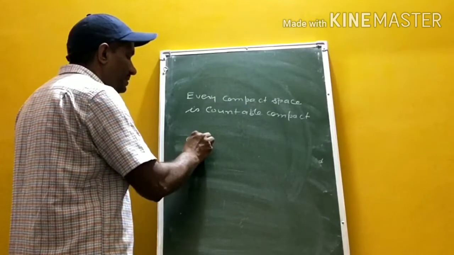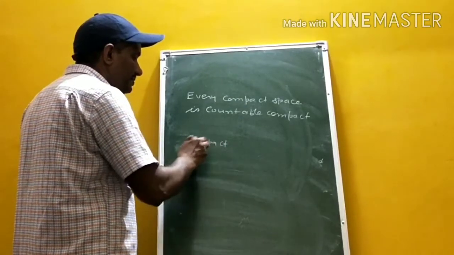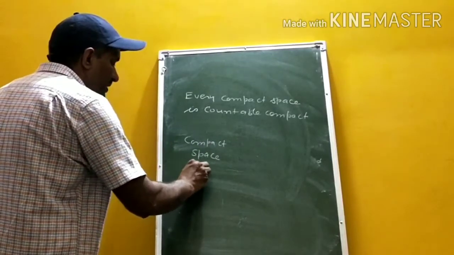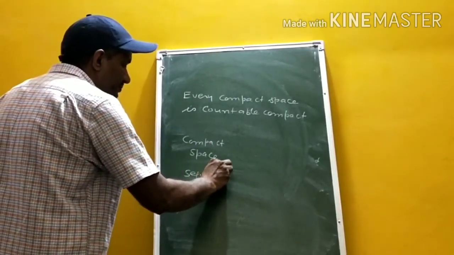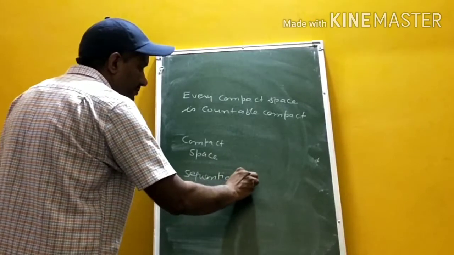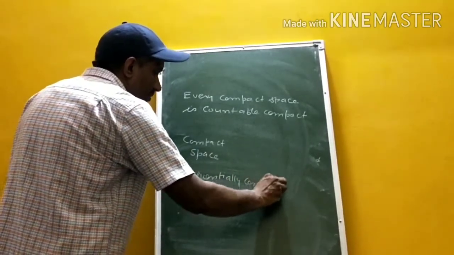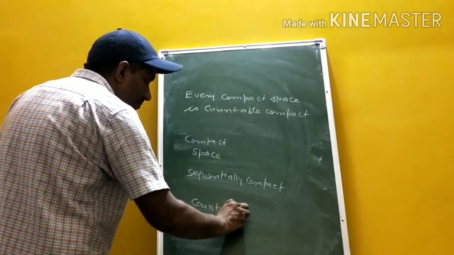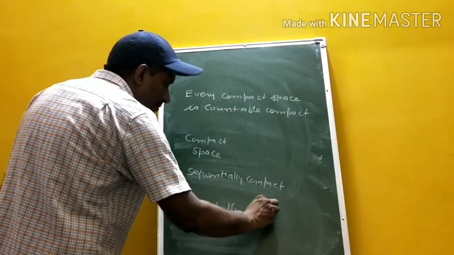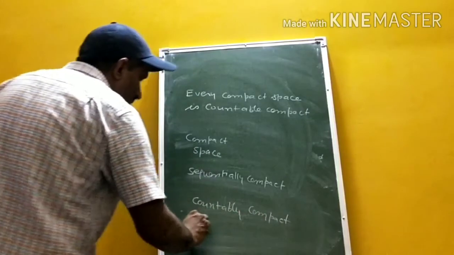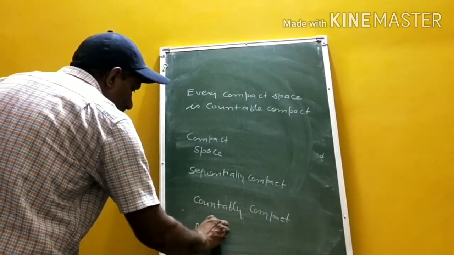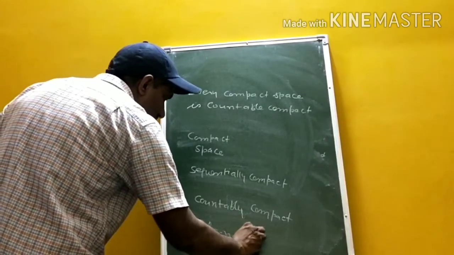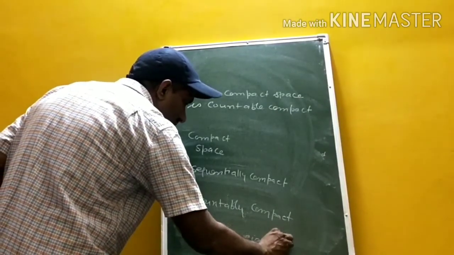What do you mean by compact space? What do you mean by sequentially compact? What do you mean by countably compact? What do you mean by Bolzano-Weierstrass property?